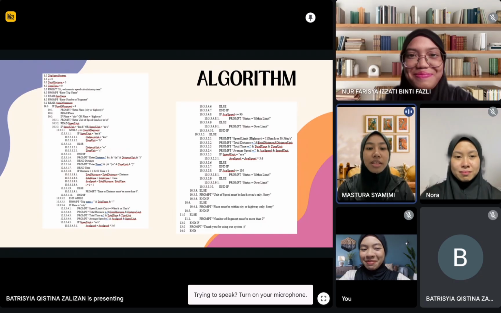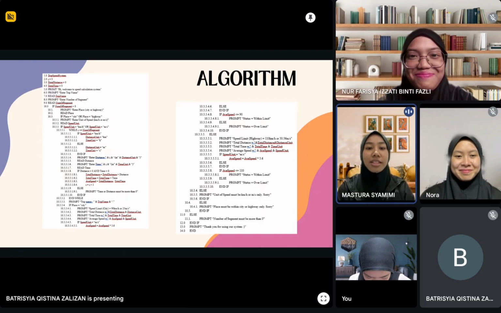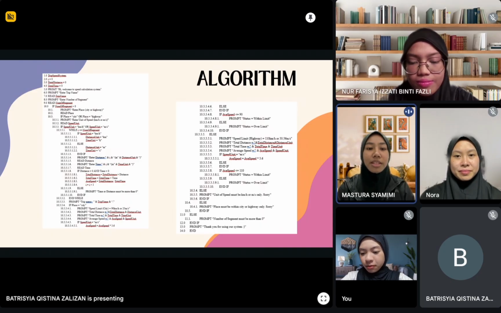A while loop is then used to repeatedly ask the user to enter the distance and time for each segment. During each iteration, the system accumulates the total distance and total time. After all segments have been processed, the system calculates the average speed. Using nested if-else statements, the system compares the calculated speed with the speed limit, which is 90 km per hour for city travel and 110 km per hour for highway travel, and then displays the appropriate status.